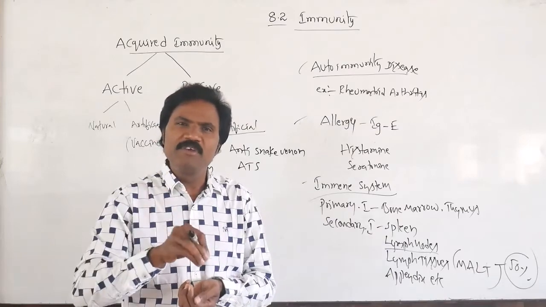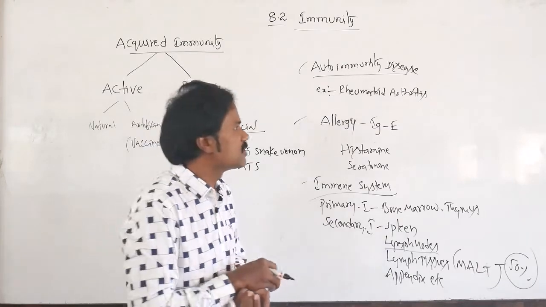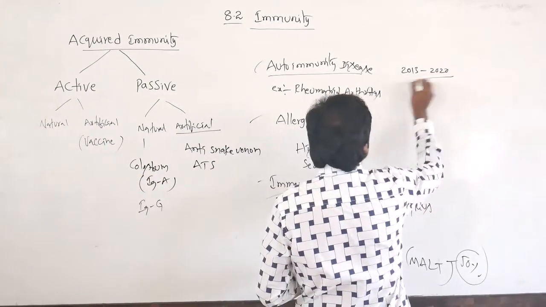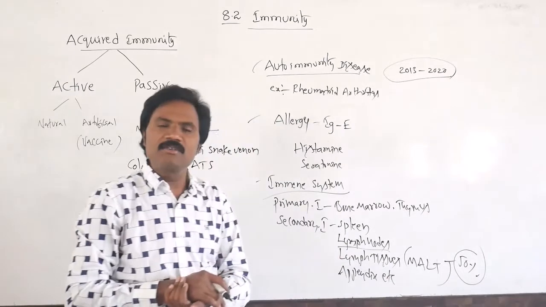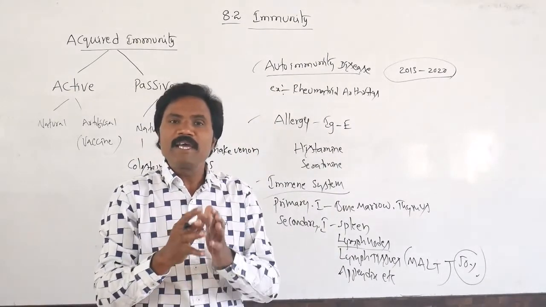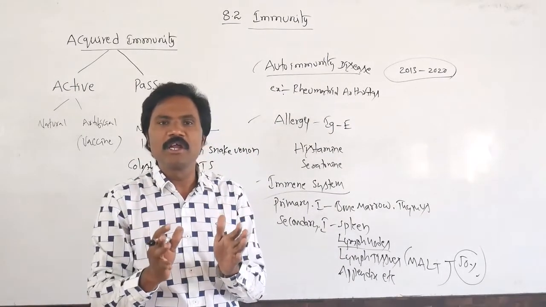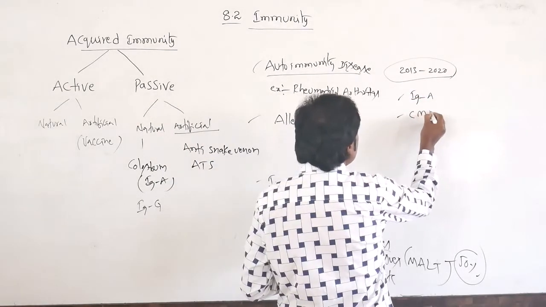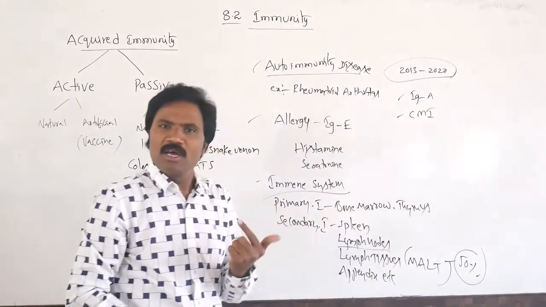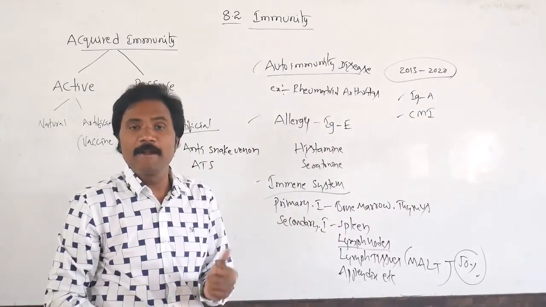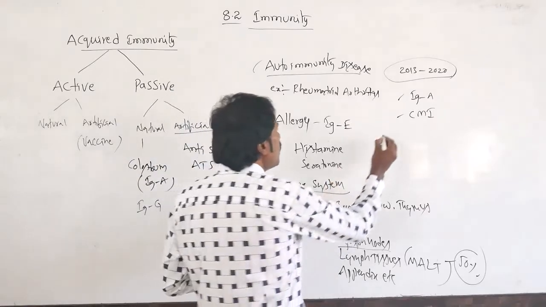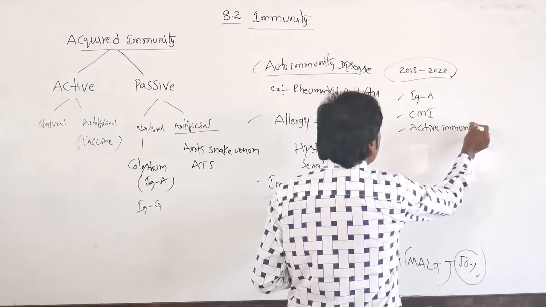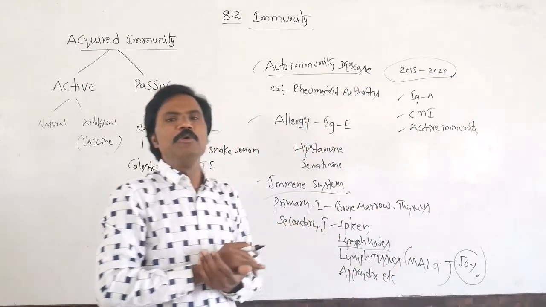So what type of previous year questions did they ask in examinations? From 2013 up to 2020, what type of questions did they generally ask? They asked the maximum number of questions related to immunoglobulin A as well as cell-mediated immune response, as well as active immunity.